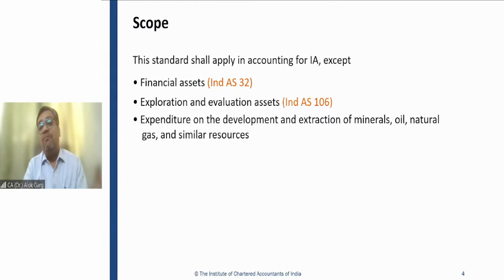The mining right is an intangible asset, but when you are incurring expense on digging for extracting the mineral, oil, natural gas, and resources, it is not an intangible asset. The right given by the government to you is an intangible asset, but these expenditures are not intangible assets.